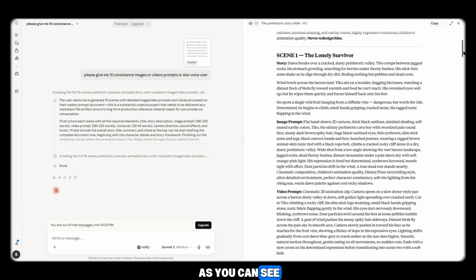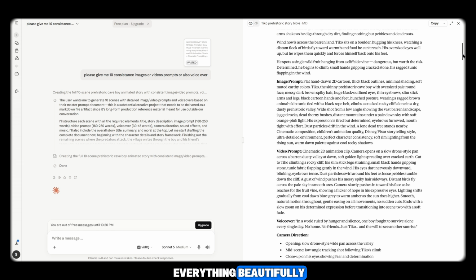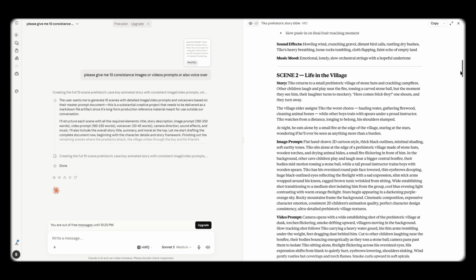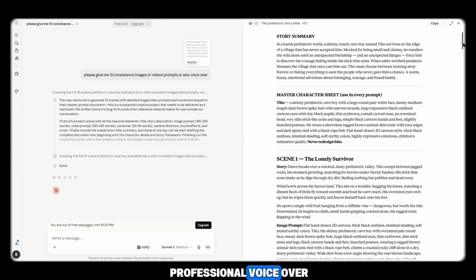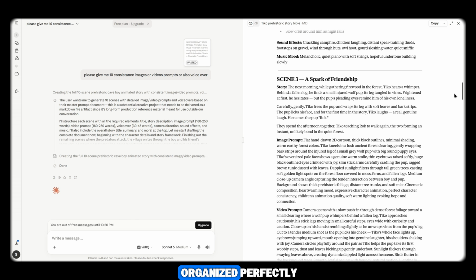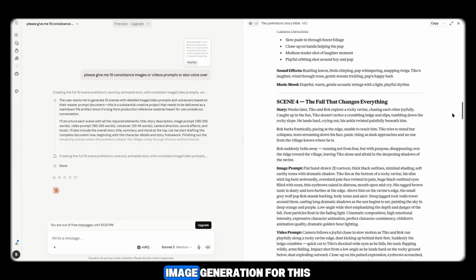As you can see, Claude AI has generated everything beautifully. The quality is excellent. Each scene starts with a story summary, followed by a detailed image prompt, a cinematic video prompt, professional voiceover, sound effects, and visual effects. All 10 scenes are organized perfectly. Now let's move to the first step, image generation.